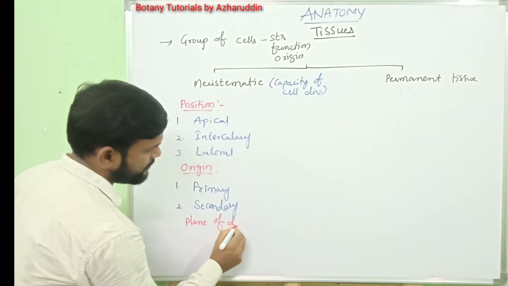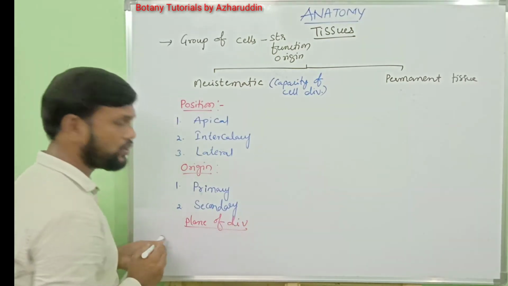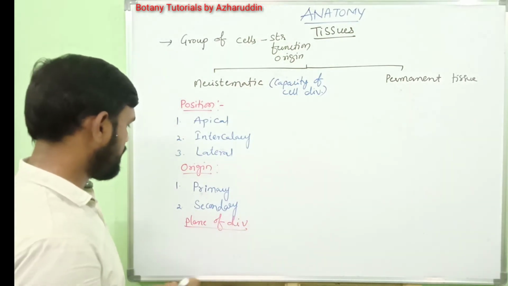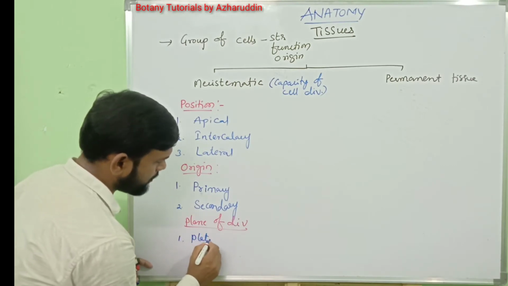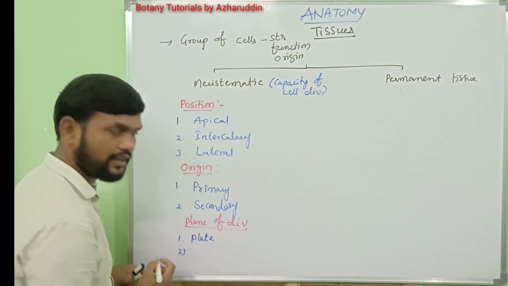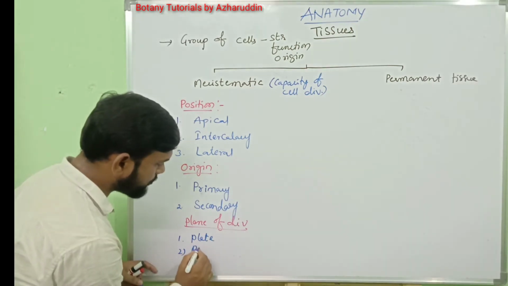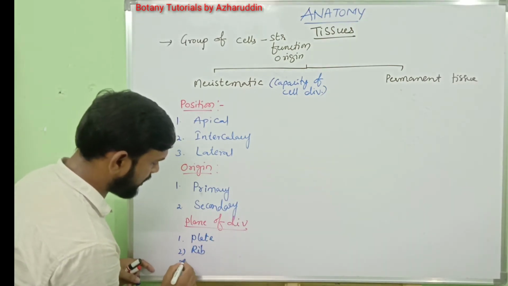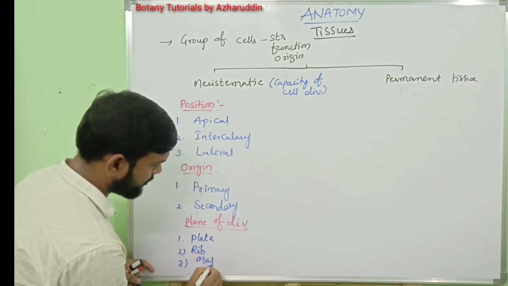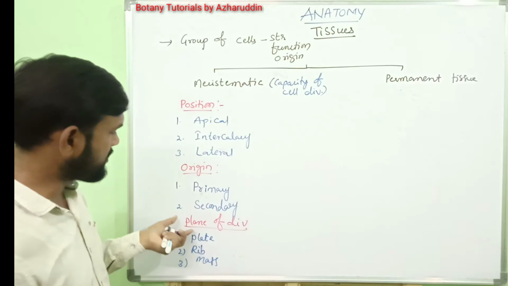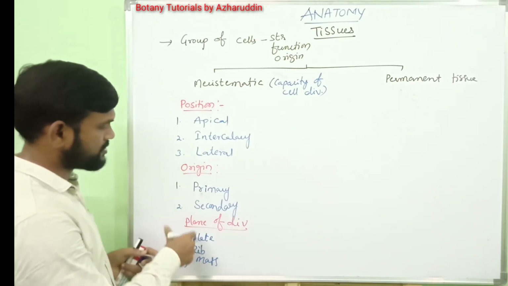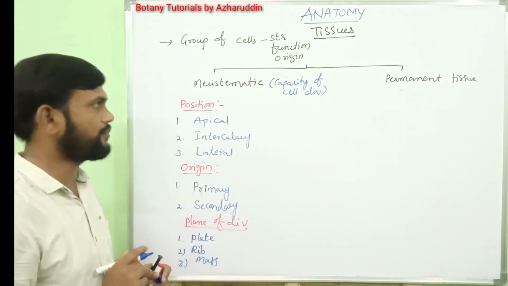Again, meristematic tissues are divided into three types based on their plane of division. In that, first one is plate meristem. Second type is rib meristem. And third type is mass meristem. These three types are present based on the plane of division.